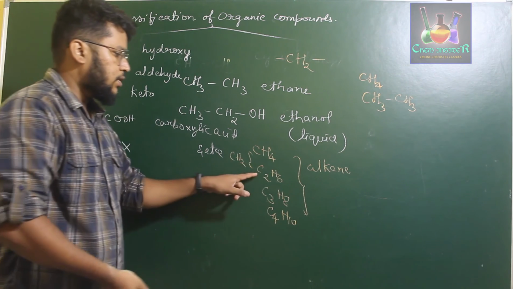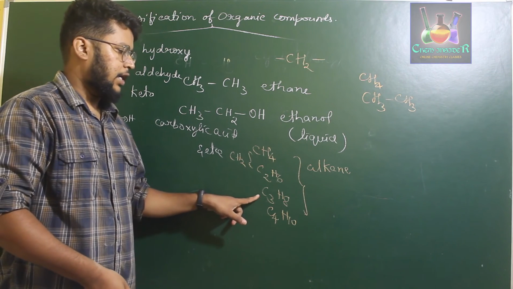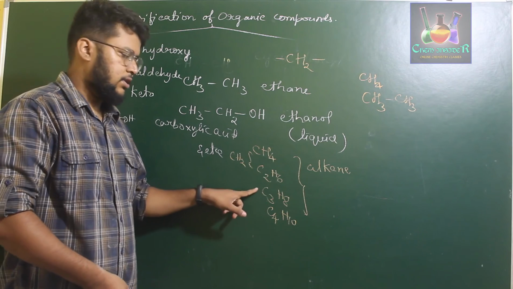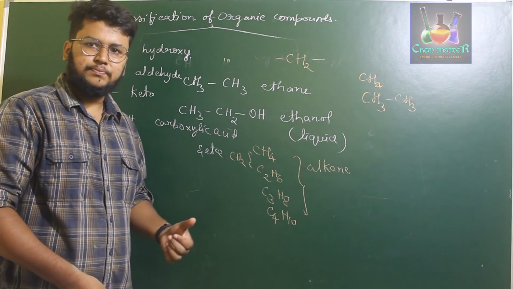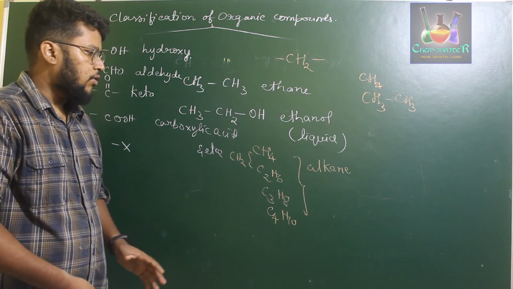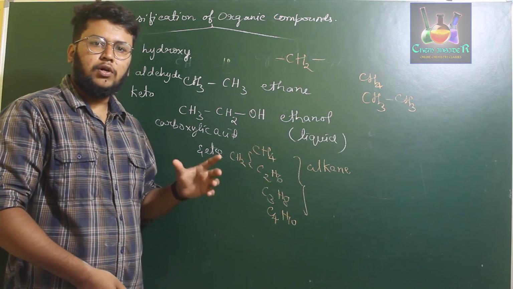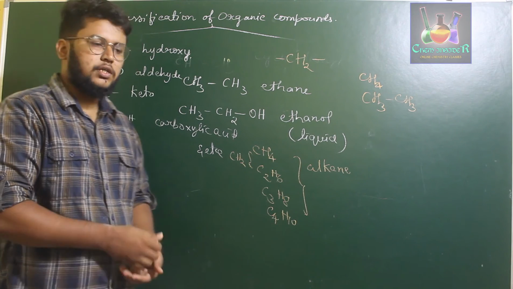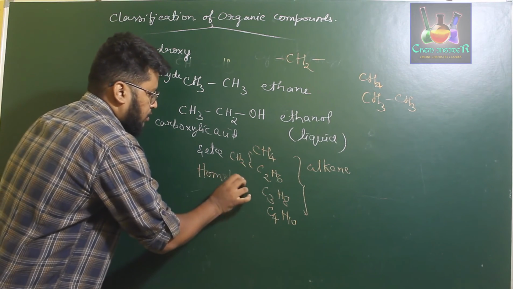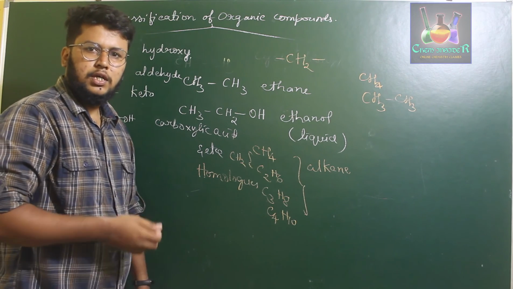C2H6 minus CH4 gives CH2, C3H8 minus C2H6 gives CH2, C4H10 minus C3H8 again gives a CH2. So this is called the homologous series. Therefore, the compounds constituting the homologous series are called homologues, and the series which they form is called the homologous series.